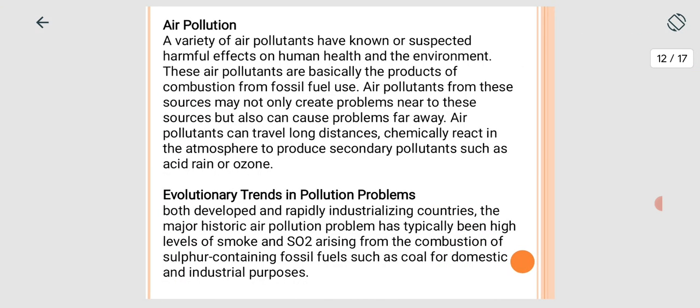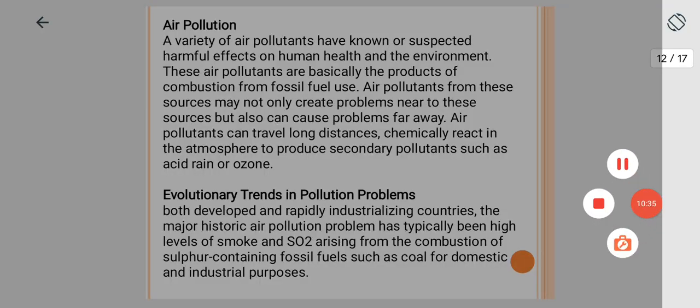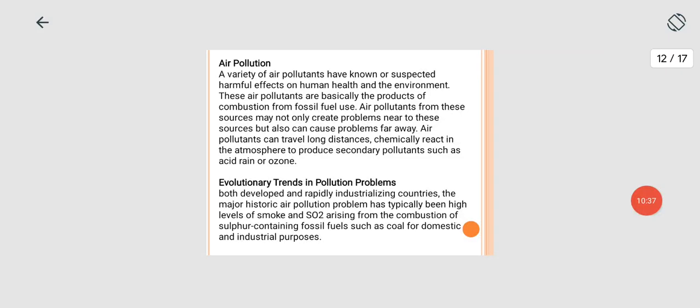Now next is air pollution. A variety of air pollutants have known or suspected harmful effects on human health and the environment. These air pollutants are basically the products of combustion from fossil fuel use.